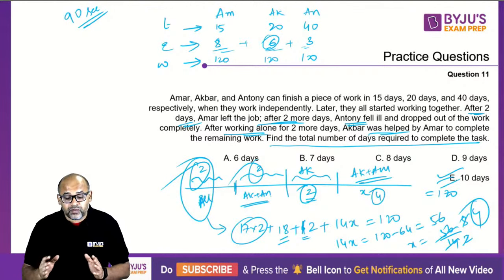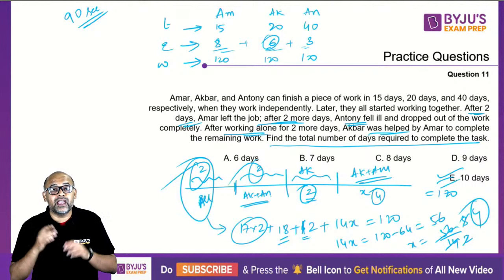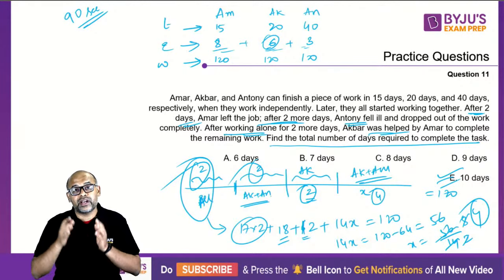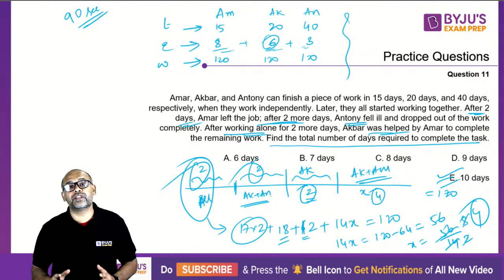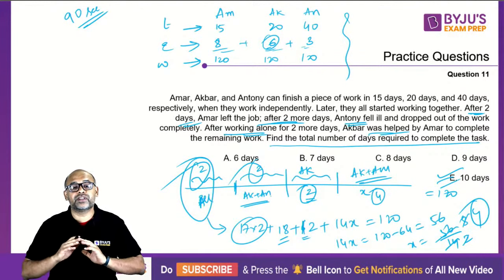Clear? So time and work, this level of questions can come. Again, whether it's this level or the previous question, the idea is the same. Do this small table first, get their efficiencies. The moment you get the efficiencies, the question is done for you.